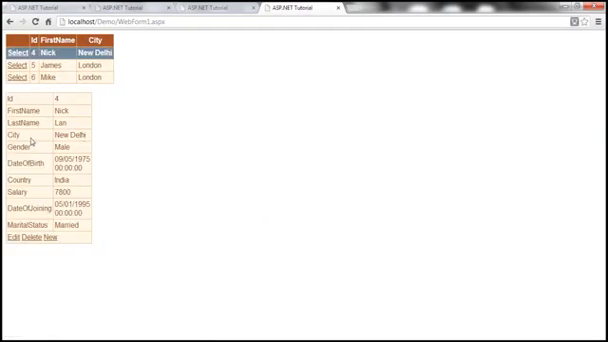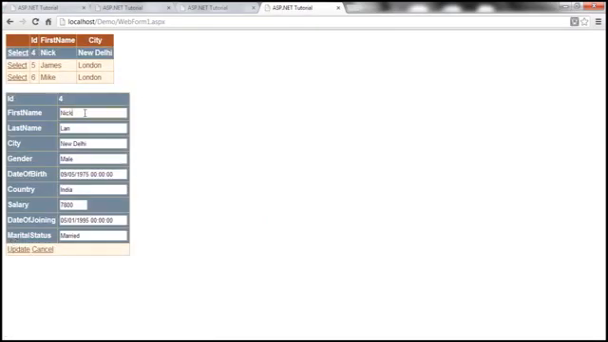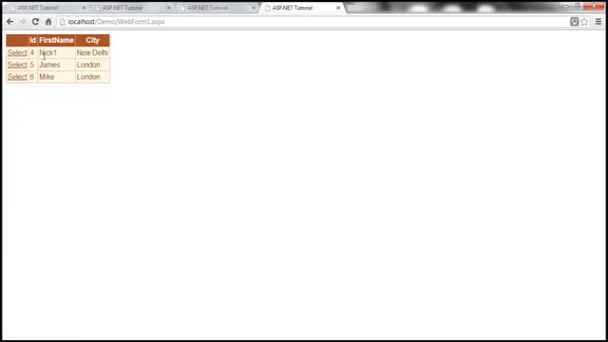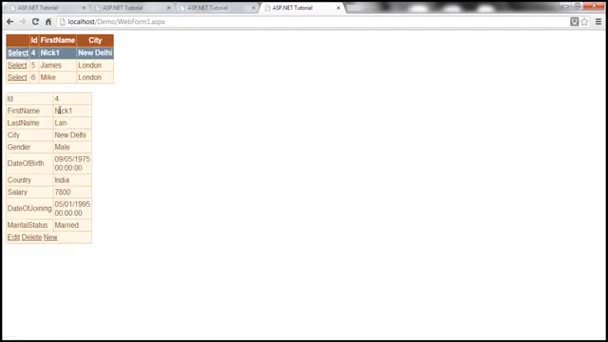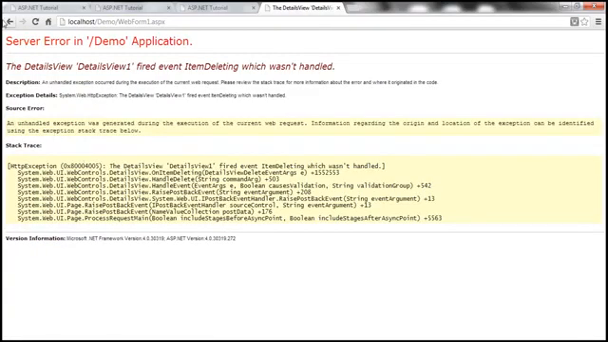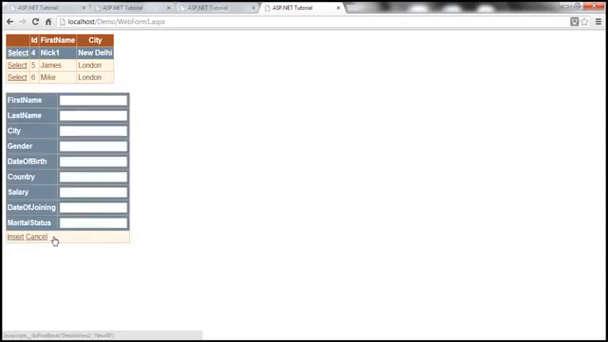So I select Nick, edit that. Let's update Nick to Nick1, and then say update. Look at that, the first name is updated to Nick1. I select that, you can see the updated data there. Alright, if I try to delete this, for example, right now, look at this, I get an error. The same is the case with new as well.